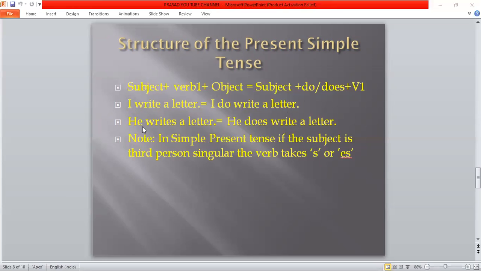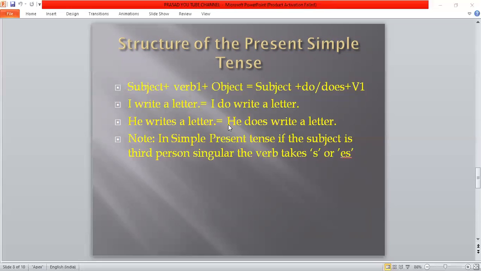Okay, he writes a letter. Here you can observe we added s. The subject is changed from I to he. That's why we added s to the verb. He writes a letter is equal to he does write a letter.